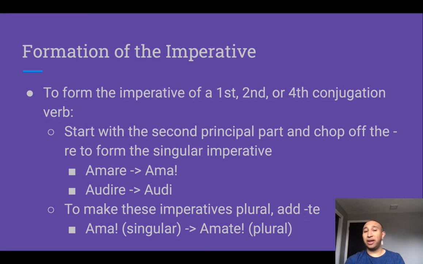So from amare we get ama, which means love. And from audire we get audi, which means listen. And simply to make these imperatives plural, all we do is add a te at the end. So ama becomes amate, okay, which means love, addressing multiple people, and audi becomes audite, listen, addressing multiple people.